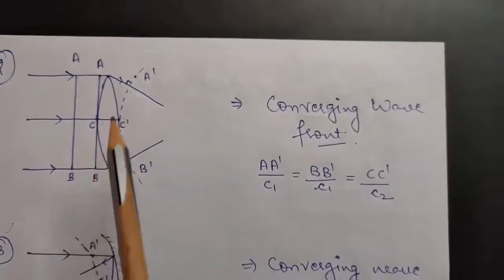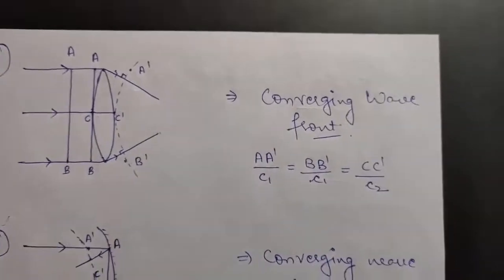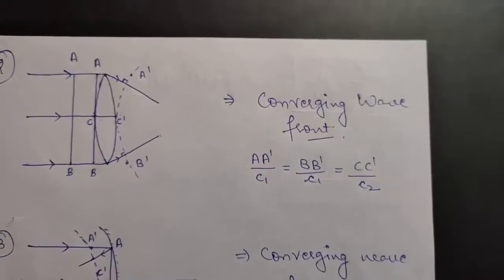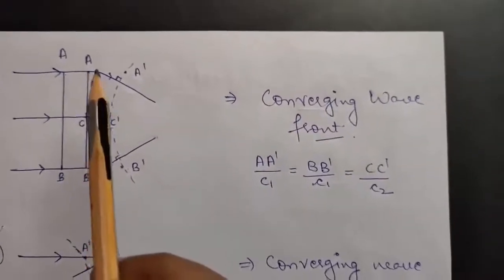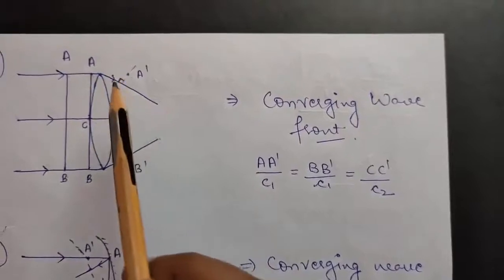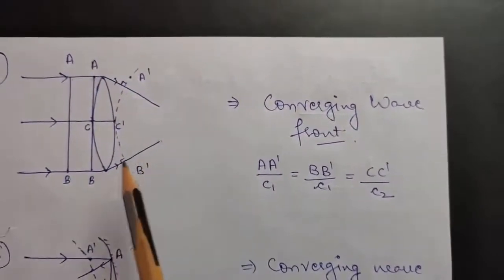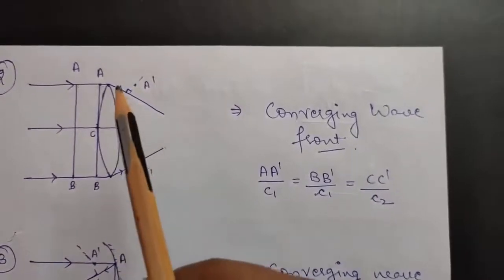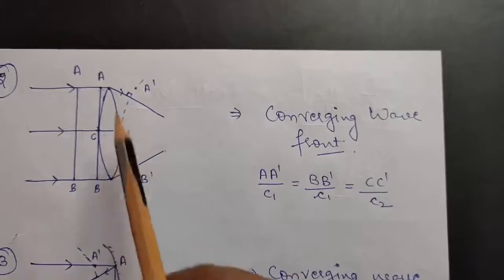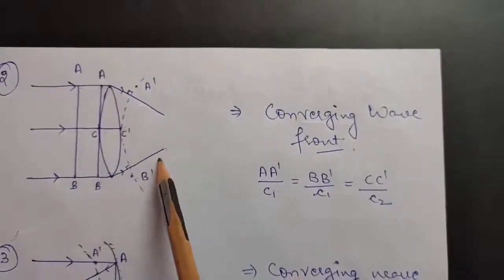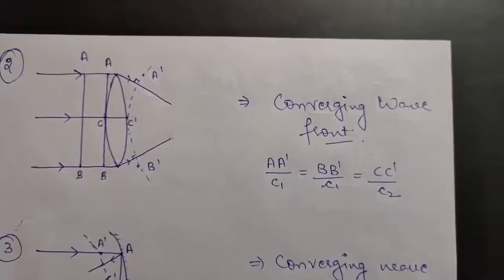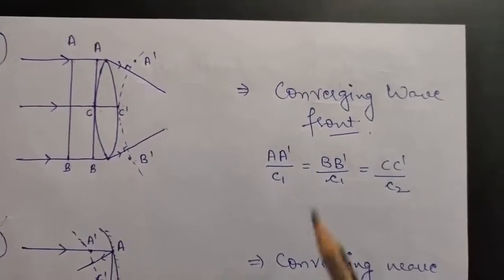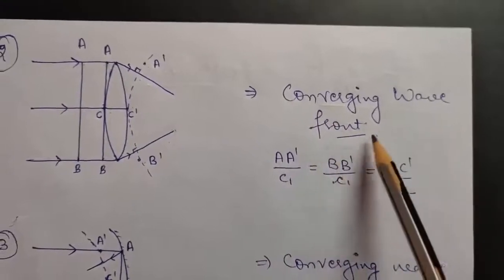Okay, so now if you want to draw the refracted rays, we will be using the property that the rays are always perpendicular to the wavefront. So to draw perpendicular rays, you have to draw this ray like this. This will be perpendicular to the wavefront. Similarly, this ray will also be perpendicular to the wavefront and this will be passing straight only. And as you already know, a convex lens behaves as a converging lens, so this is also proved here. So you can conclude that after refraction through a convex lens, the plane wavefront gets converted to a converging spherical wavefront.